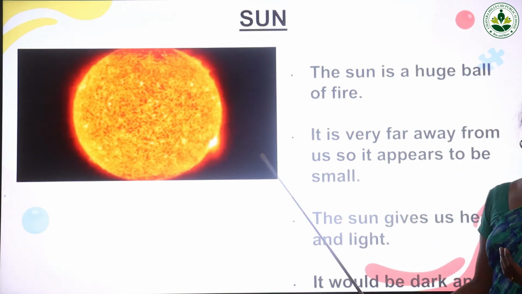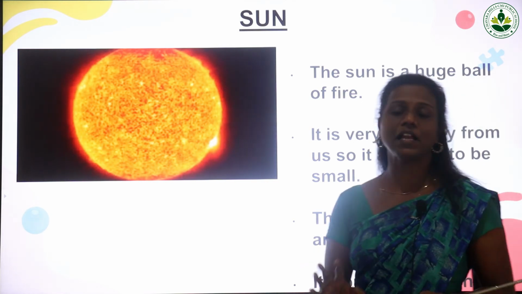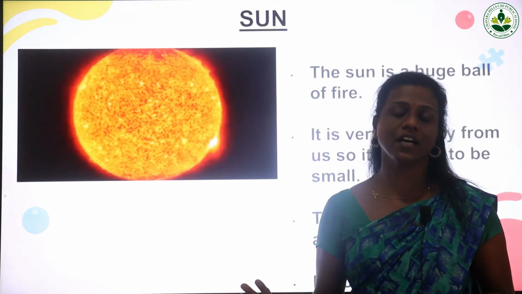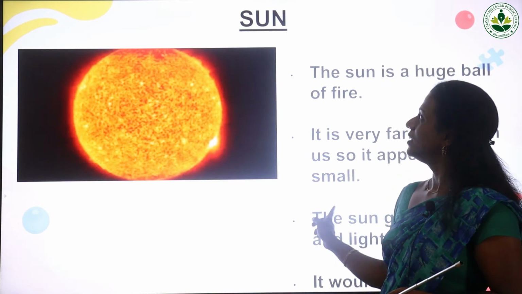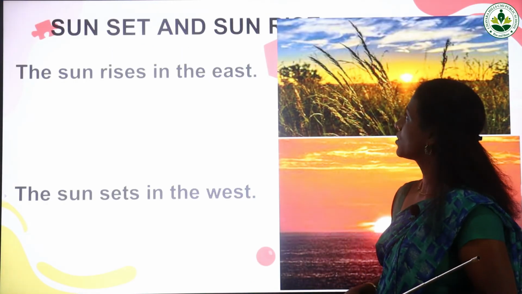Then what we are getting from the sun gives us heat and light. And if the sun is not there, what will happen? It will become full of dark and cold. So now we can check sunset and sunrise.